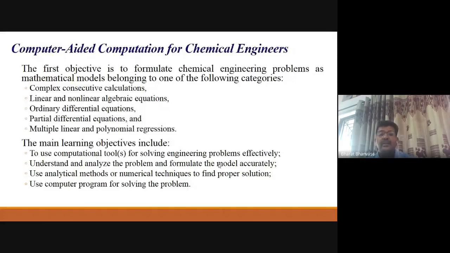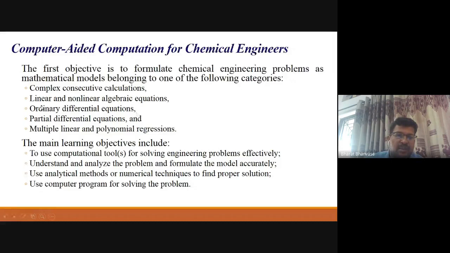So you can formulate the chemical engineering problem as a mathematical model belonging to one of the following categories. Complex consecutive calculations, linear and nonlinear algebraic equations are possible. We have seen this, right? If we consider a steady state lumped parameter system, it will end with linear or nonlinear algebraic equations. Ordinary differential equations, that may be an initial value problem or boundary value problem, right? Then partial differential equations, steady state as well as unsteady state, right? And then statistical analysis, that is linear and polynomial regression.